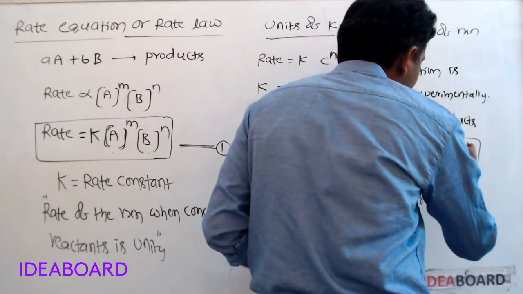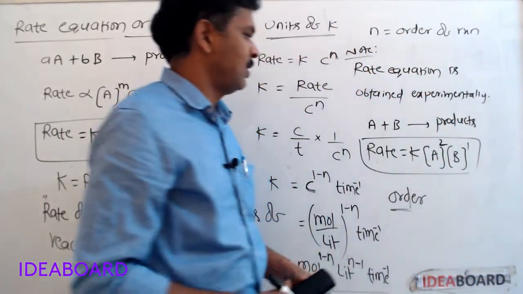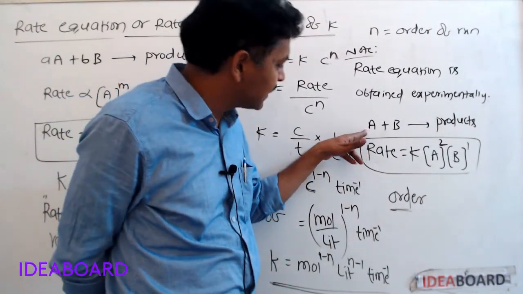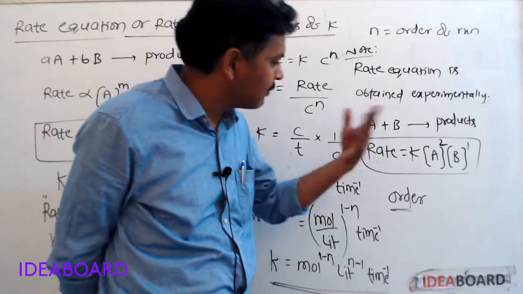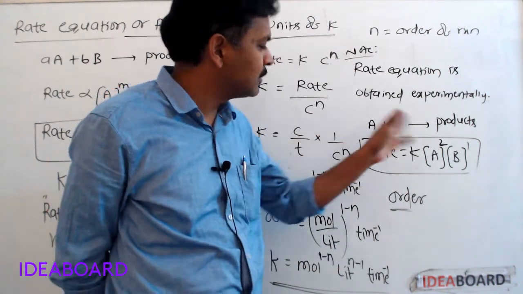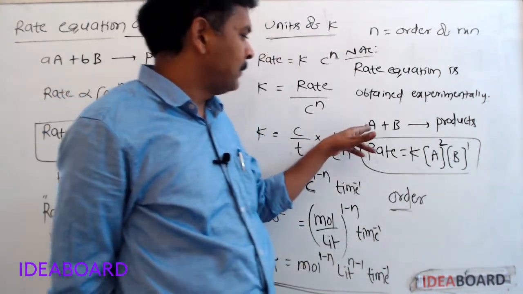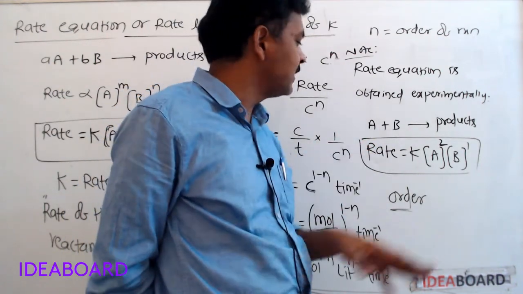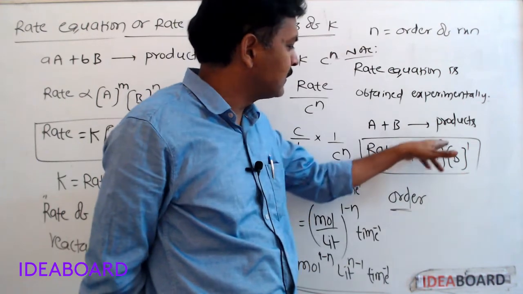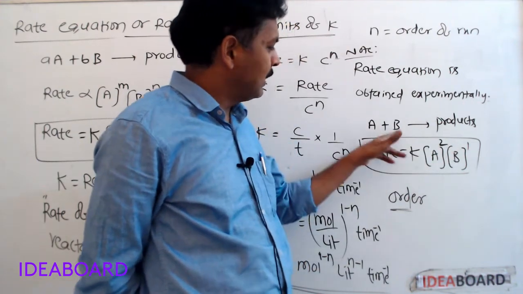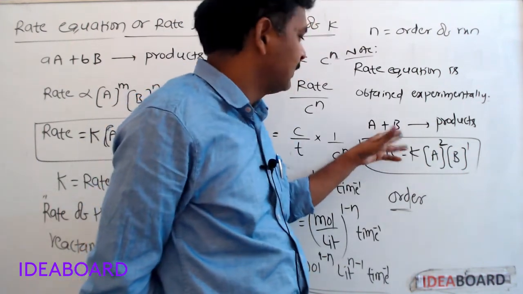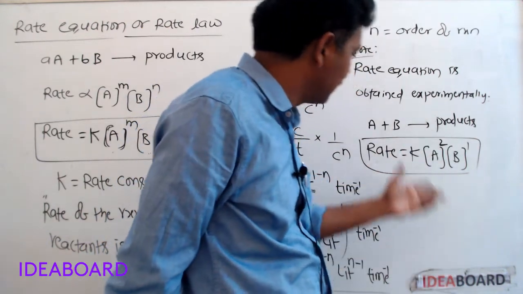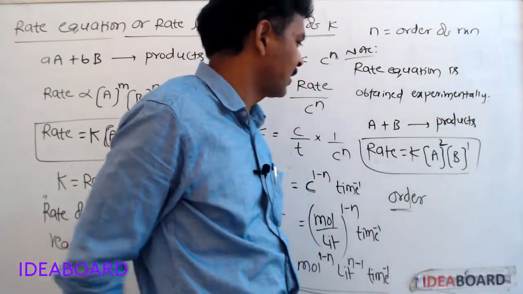Then we should write like this: if A concentration is doubled, the rate of reaction becomes double, which means order with respect to A is 1. But if A concentration is doubled, and the rate of reaction becomes 4 times, order with respect to A is 2. If B concentration is doubled, then the rate of reaction also becomes double, which means order with respect to B is 1.